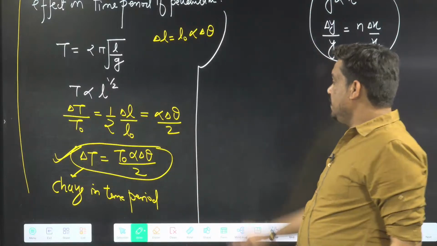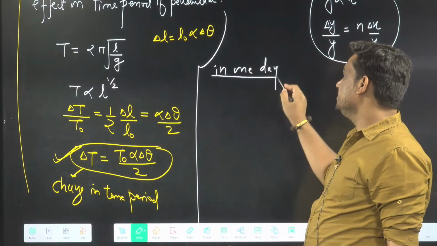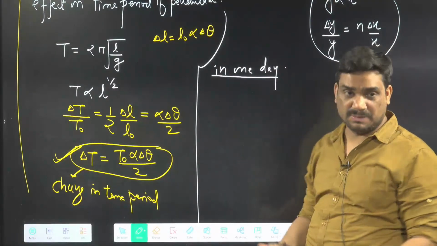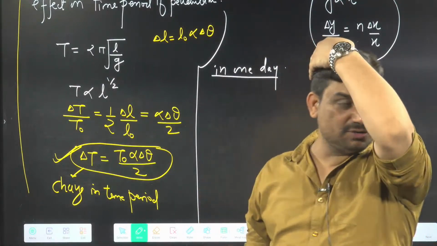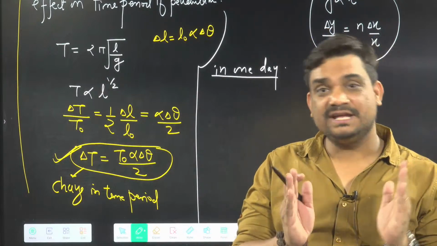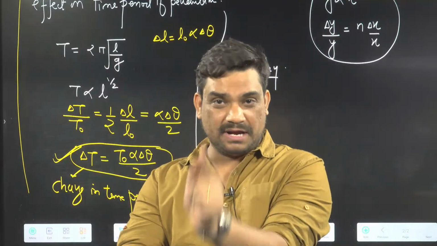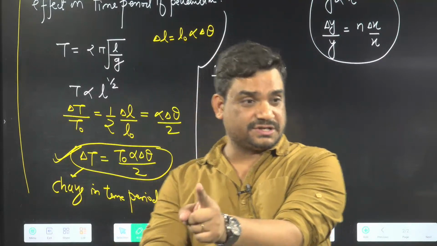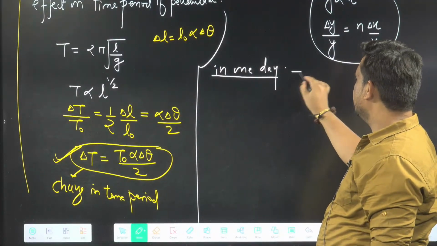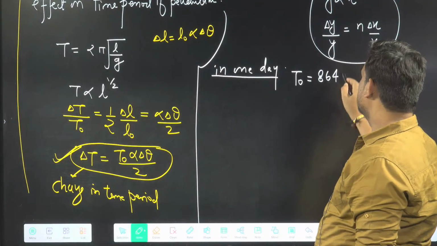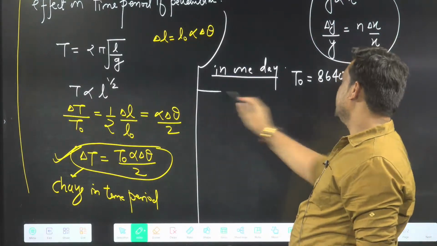So if I say in one day, means in one day they will say how much change will be there, so in one day how many seconds are there? One day is always equal to 24 hours. So first we'll convert into minutes by 60, again into seconds by 60. So it will be 86,400. So in one day, T naught is basically 86,400 seconds. You have to keep this in mind.